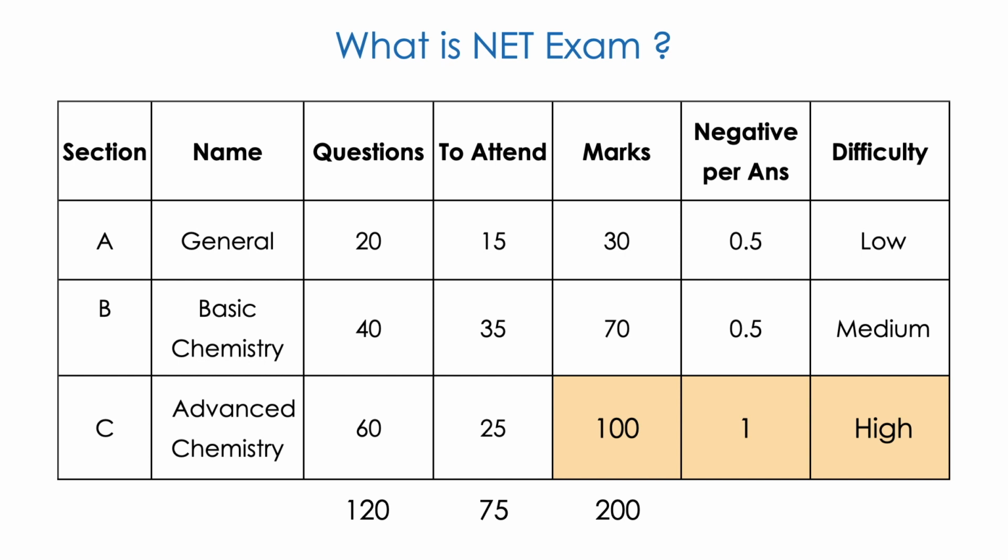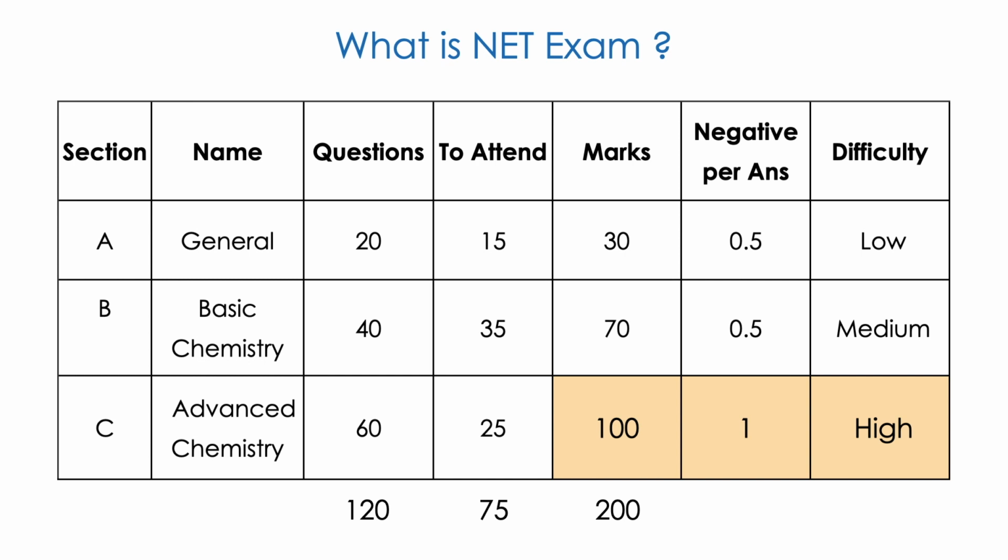But here you should attempt only a few. You have choices. For general you should attempt only 15, for Part B only 35, and for Part C only 25. And the marks there are 30, 70, 100. Part C is very important because it has half of the marks of the whole exam.